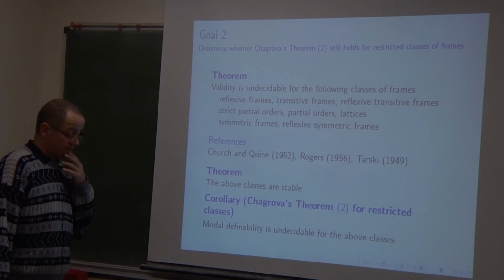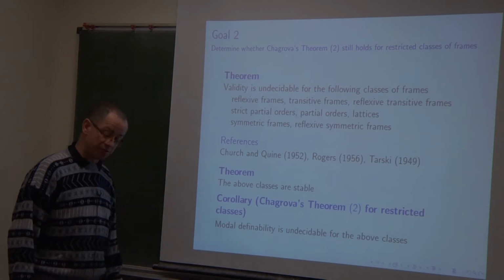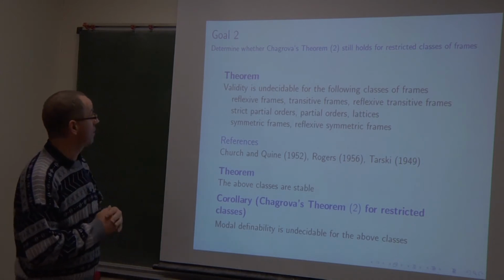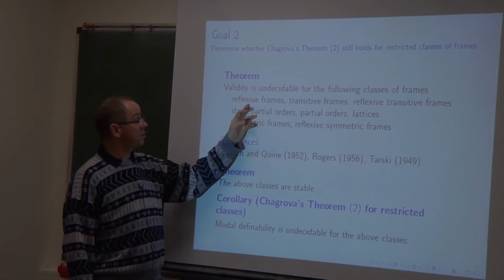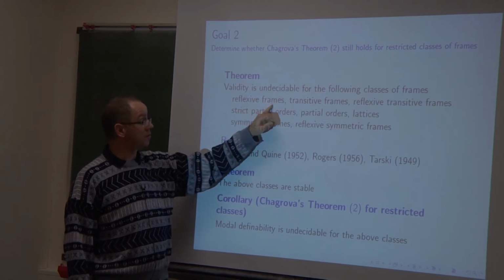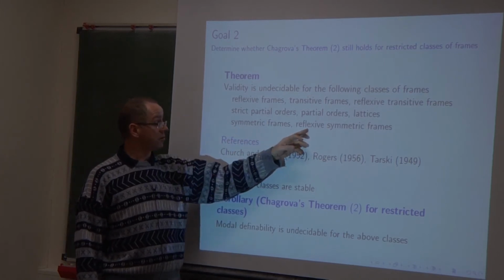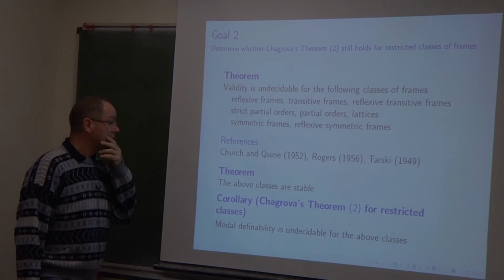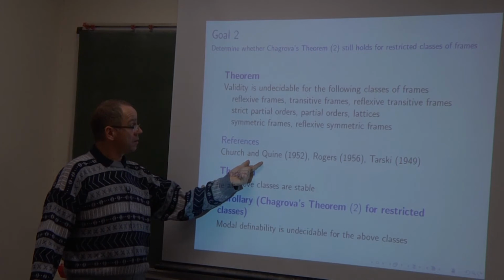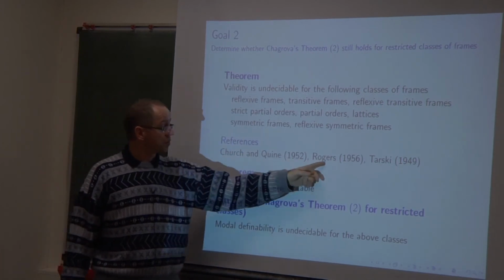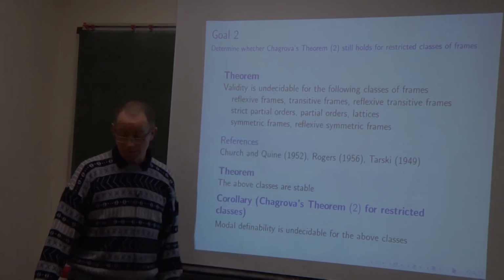And now we can obtain as a corollary a new variant of Chagrova theorem about modal definability, because it is known that validity in the following classes of frames is undecidable. For example, the class of all reflexive frames, the class of all transitive frames, the class of all reflexive symmetric frames, the class of all partial orders. For example, Church and Quine were interested in the class of all symmetric frames. Rogers, the class of all reflexive symmetric. Tarski, the class of all partial orders and lattices.